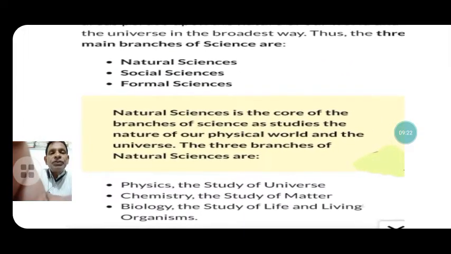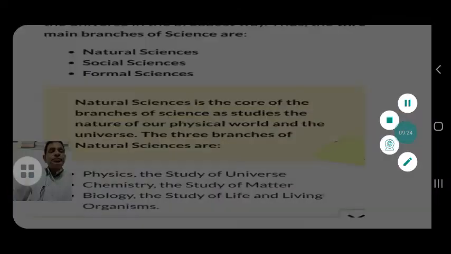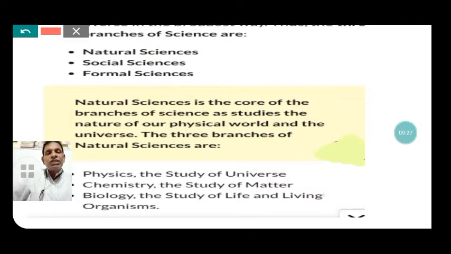Physics is one of the parts of natural science that studies the universe. Chemistry is the study of matter, its composition, structures, preparations, and the interaction of matter with energy. That is the branch of chemistry of the natural science. And biology, the study of life and living organisms, is the field of biology. These are the three main parts of natural science.